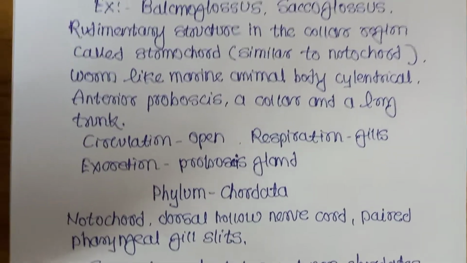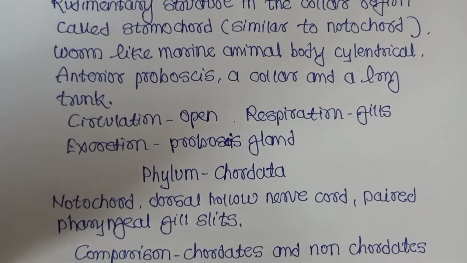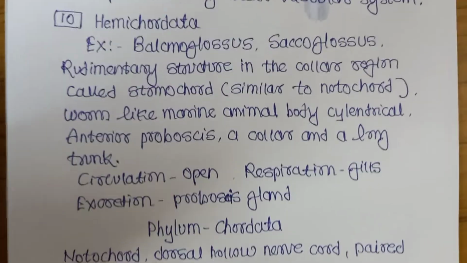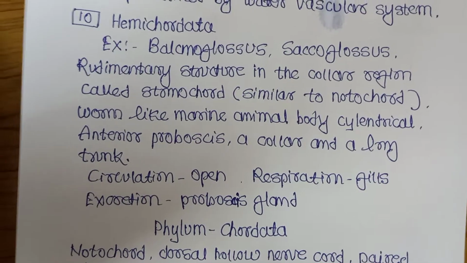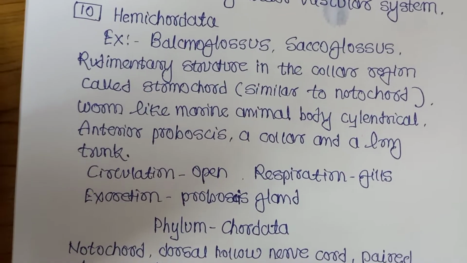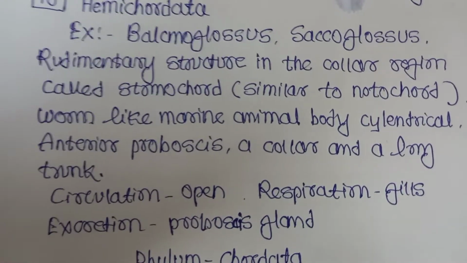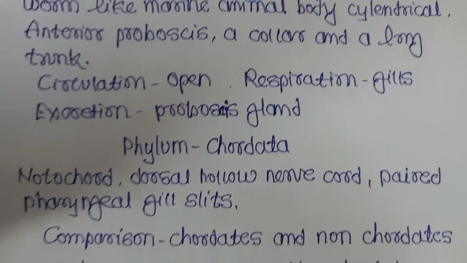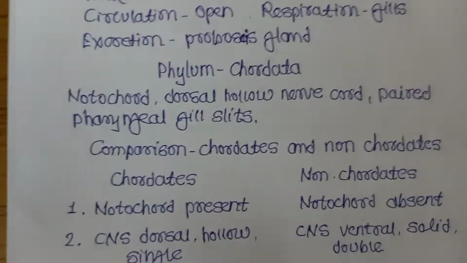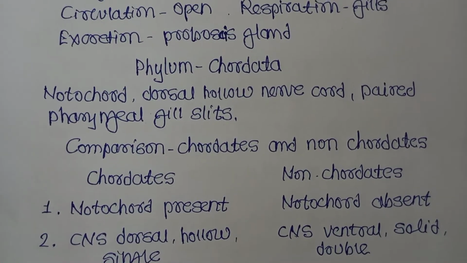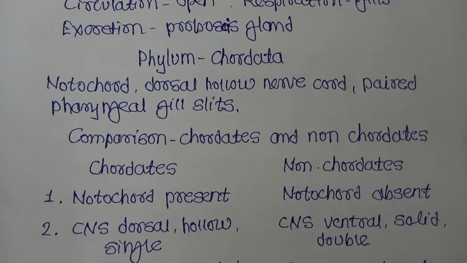Cylindrical body. What is the anterior part? Proboscis. Then next part collar and long part trunk. Circulation in hemichordata, how? Open. Respiration by gills and excretion by proboscis gland. How does excretion take place in hemichordata? Proboscis gland. Then Chordata. What are the characteristics of chordates? Presence of notochord, dorsal hollow nerve cord, paired pharyngeal gill slits. All these are the characteristics of chordata.